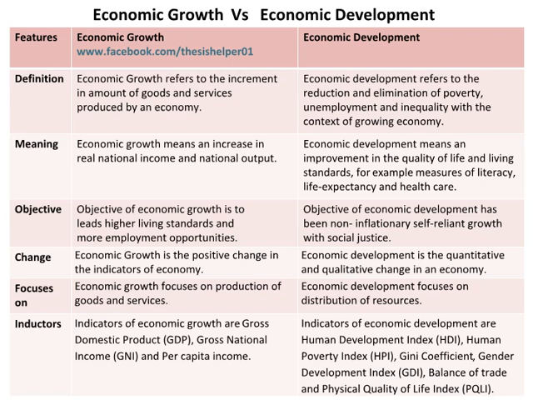Indicators of economic growth are gross domestic product, GDP, gross national income, GNI, and per capita income. Whereas, indicators of economic development are Human Development Index, HDI, Human Poverty Index, HPI, Gini Coefficient, Gender Development Index, GDI, Balance of Trade and Physical Quality of Life Index, PQLI.